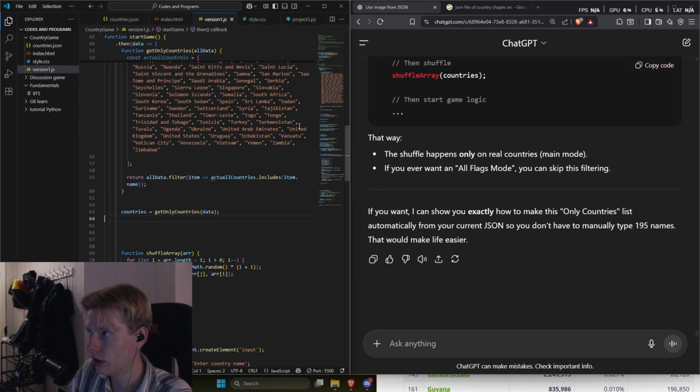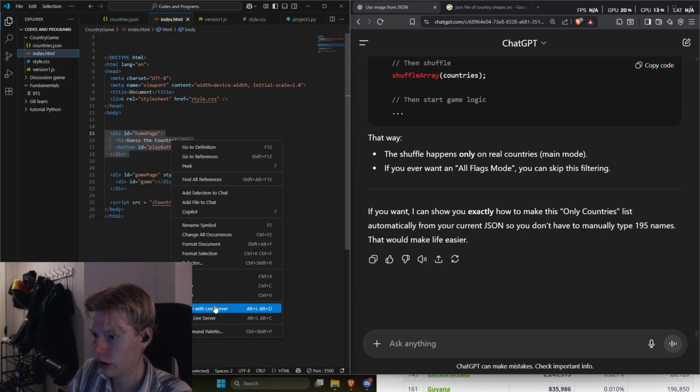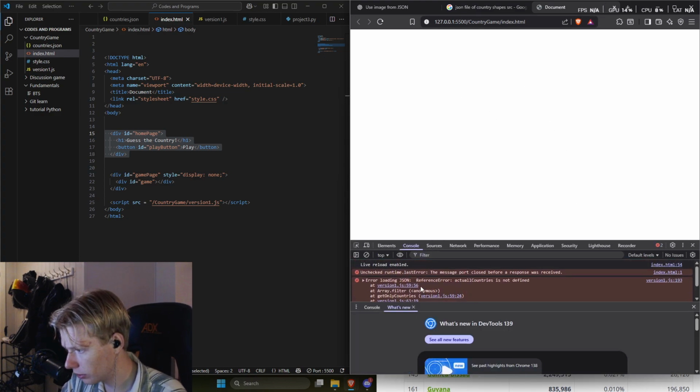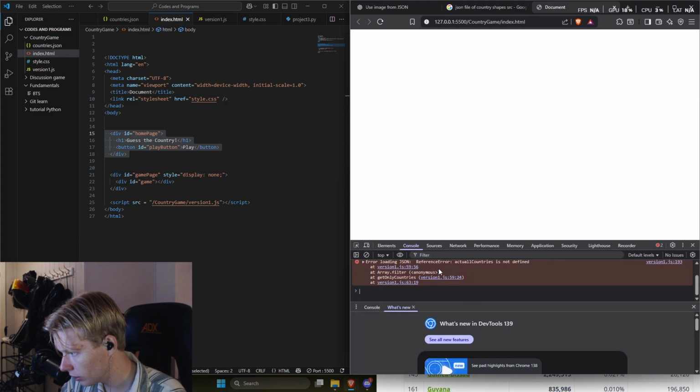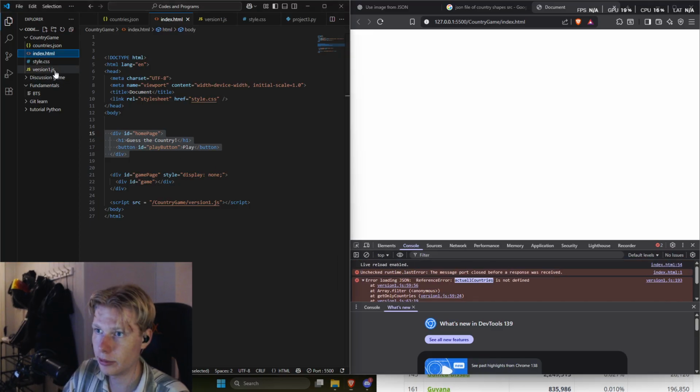Let's see if this works. Let's run the HTML code and let's try to play the game, and it doesn't work. Let's see in the console. So it's an error, actual country. So I guess I wrote this wrongly, I'm assuming.